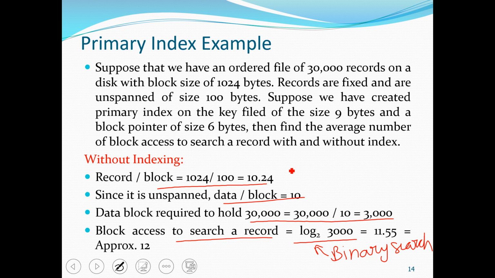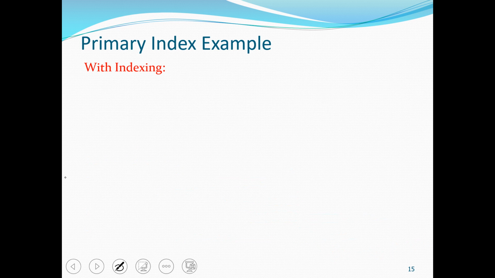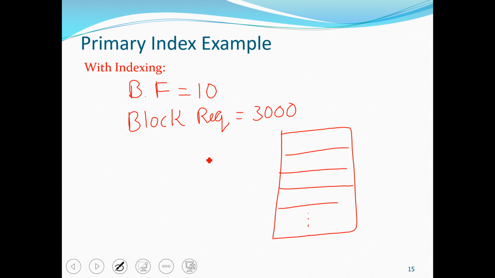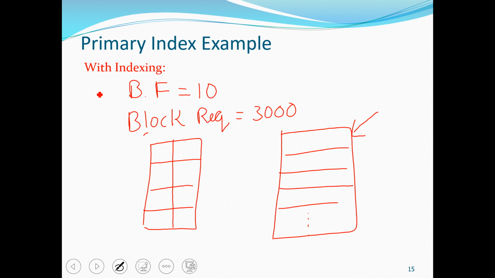Now let us see what happens if we use indexing. Again, for indexing also, the blocking factor will remain 10 and the blocks required will be 3000. So we require 3000 blocks to store all the records. But when we are using primary index, we do not search the record directly in the block. We maintain an index file. The index file will have a search key value and pointer.